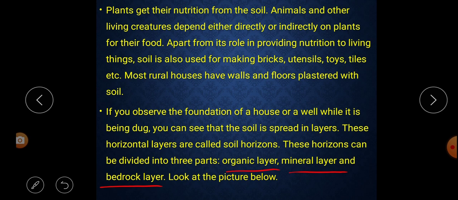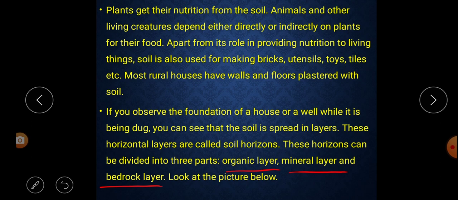While we dig a foundation or a well, we find that there are different layers of soil, and these layers of soil are called what? Soil horizons. And these soil horizons can be divided into three parts: organic layer, mineral layer, and bedrock layer.